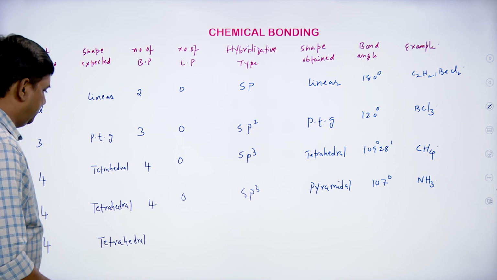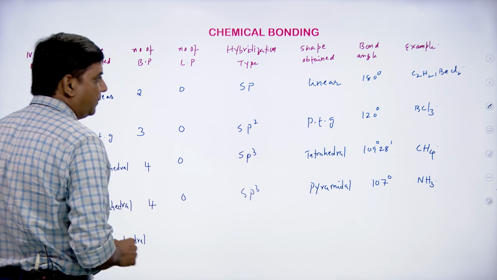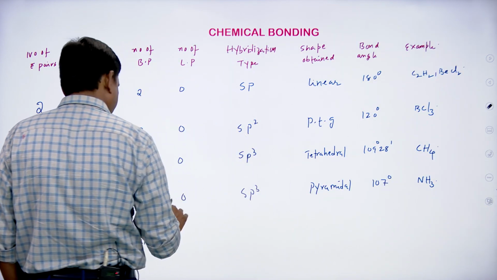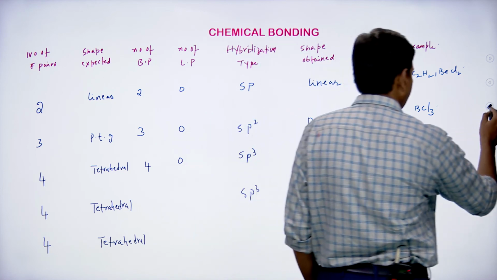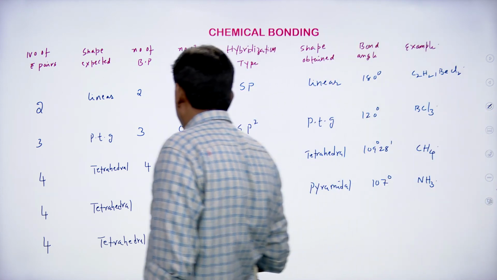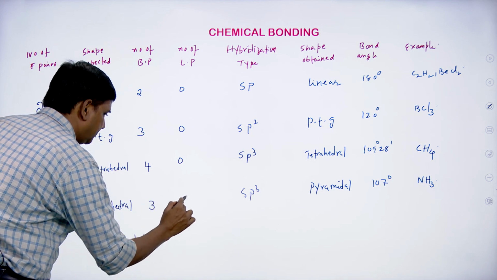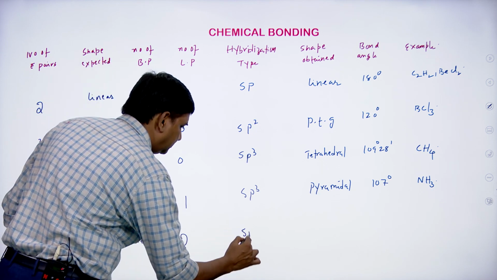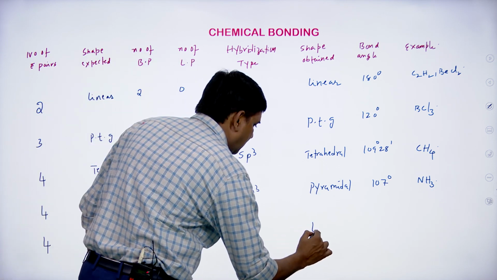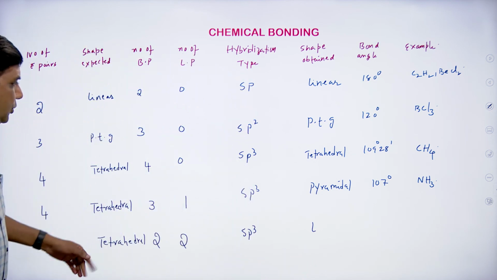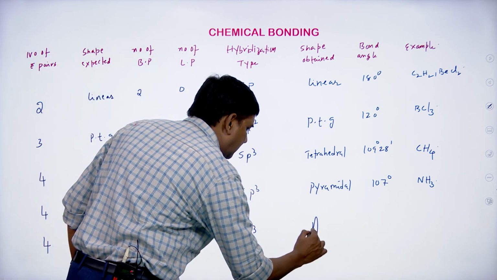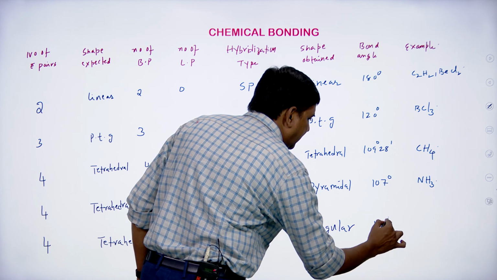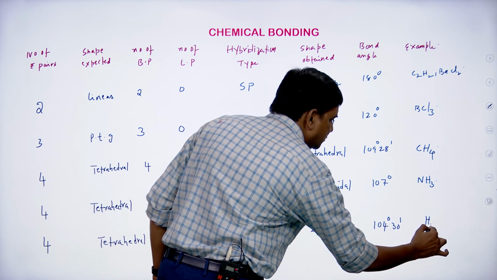Tetrahedral only expected. Number of bond pairs, sorry, here not 4, 3. And this is 2 and 2, shape obtained is angular. 104 degrees 30 minutes and H2O.